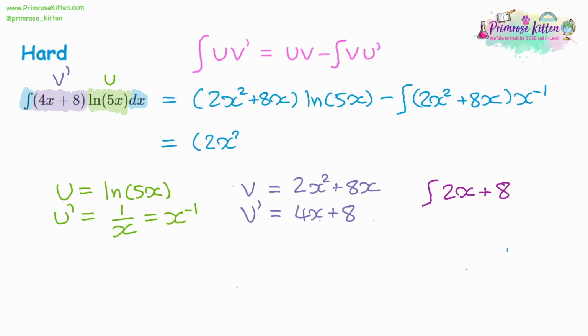Now, the first part's not going to change. We've already got that in the simplest form. When we integrate 2x plus 8, x is going to go up by 1 to x squared, and we're going to divide 2 by the new power. 2 divided by 2 is 1. So we just have x squared. Then we've got the 8. So if you integrate 8, you're going to get 8x. Remember, we're taking away this integral, so we're actually taking away the 8x. We're taking away everything in this second part. All we have to do now is have the plus c at the end, and again, we've got our final answer.